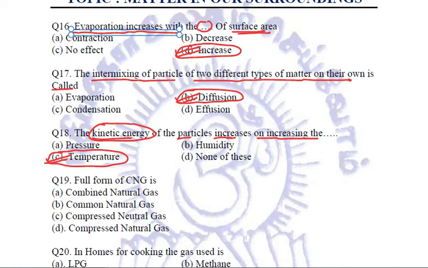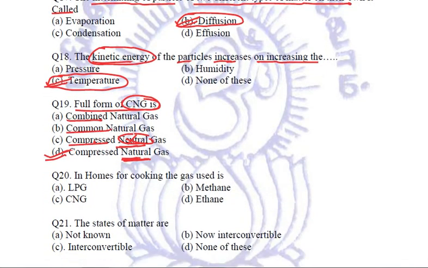particles will increase. Right? Next is the full form of CNG. Very easy question. It is compressed natural gas, not neutral gas. Right? So you need to relate the spellings also. Just don't read combined and common and compressed. Oh, compressed. Yes, this is the right answer. No. They are trying to befool you by using neutral gas. It should be natural gas. D. CNG, compressed natural gas used as a fuel.